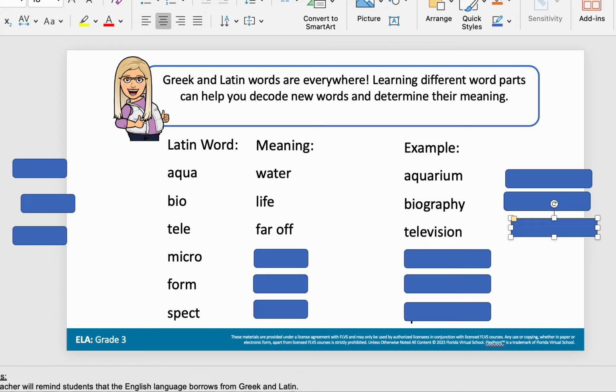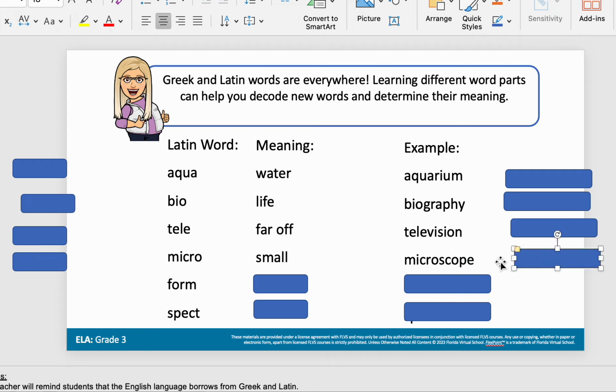What about micro? Micro means small or mini. So I know that a microscope, like a scientist uses, would be a tool to see tiny or mini things underneath some glass.